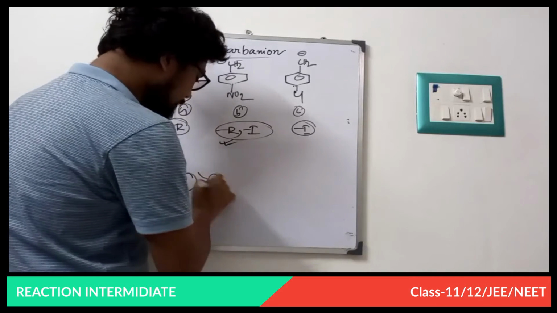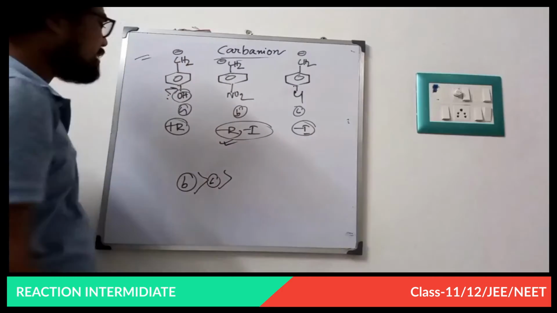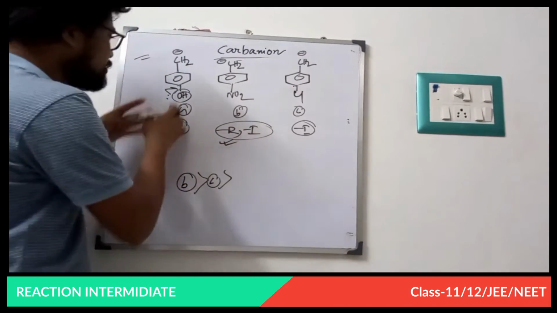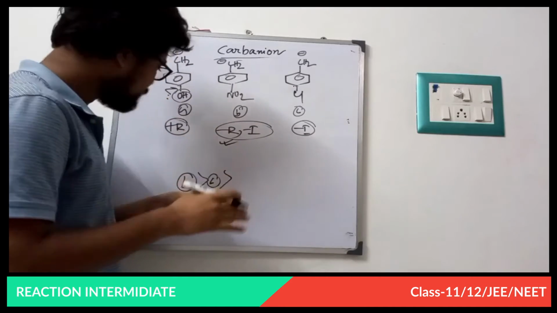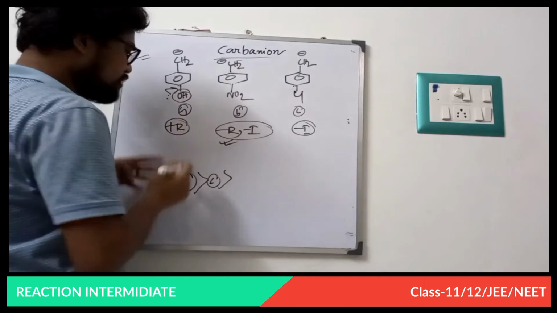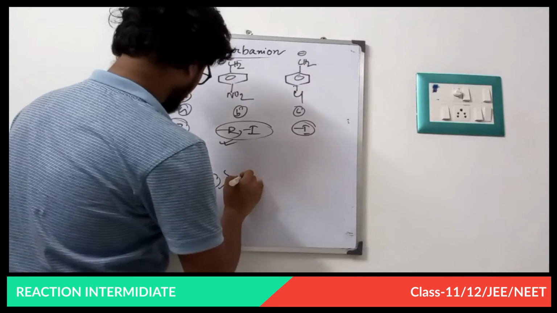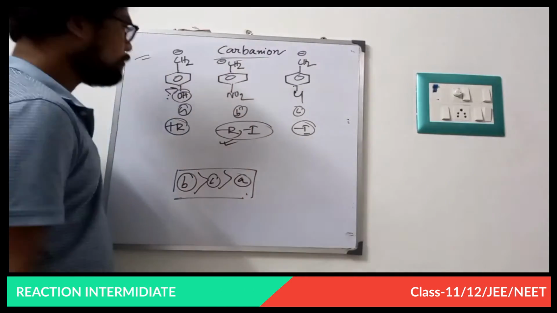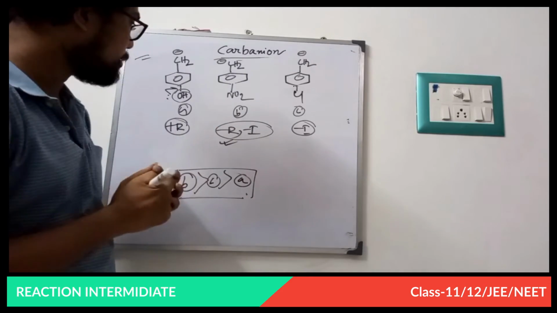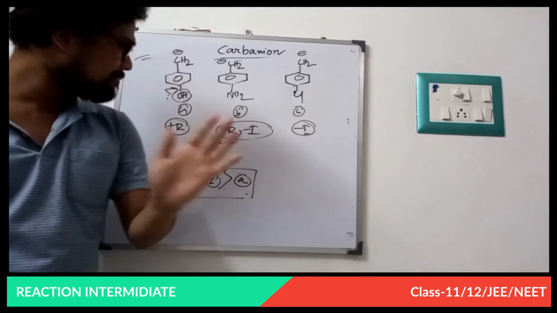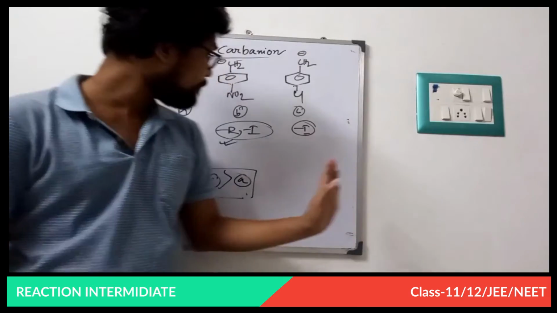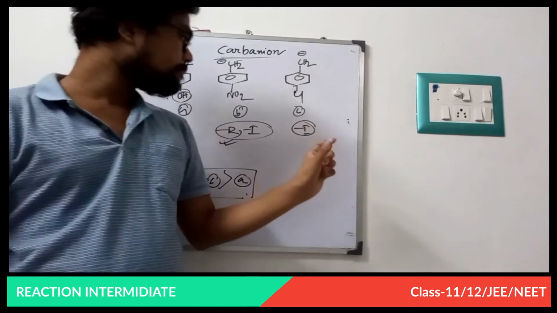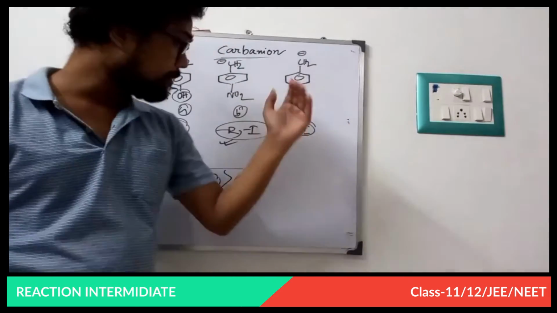So this is the second one, and this is unstable because of the plus R effect, because a negatively charged species is highly destabilized by the plus R effect. So it is the last in order. It is the least stable species. Fine. Okay, this is the stability of our carbanion. These three examples, I think, are more than enough to solve any type of problem. So try every problem on the basis of carbanion.